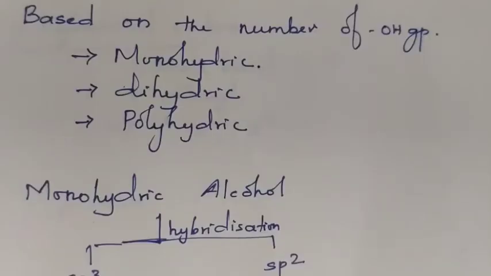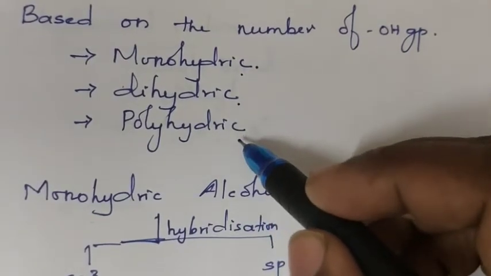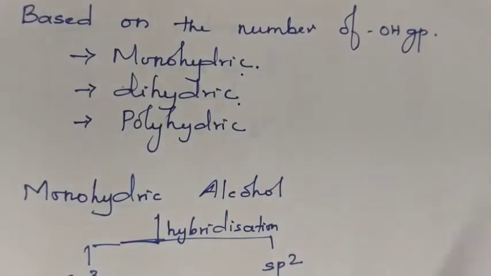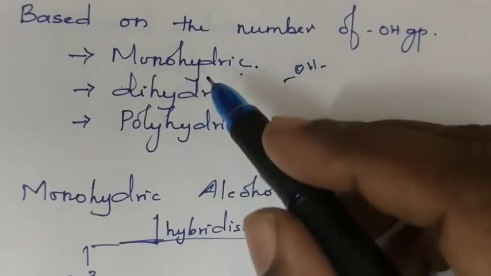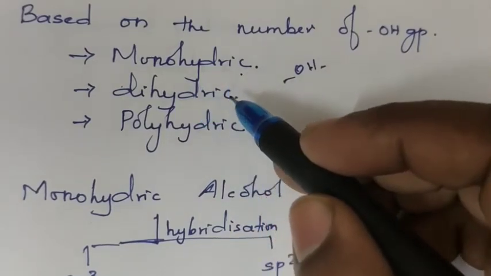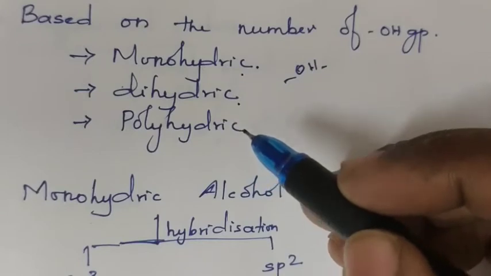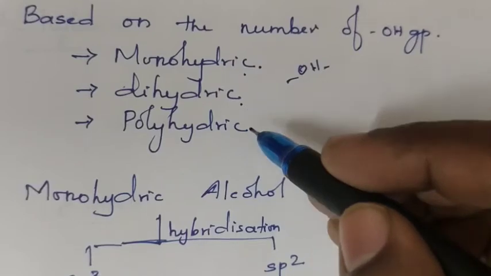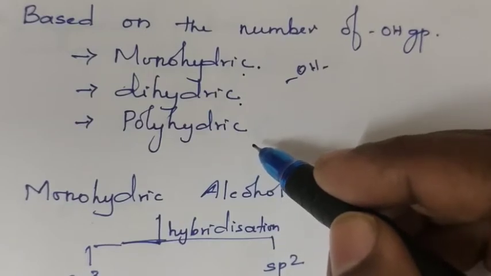Thus, based on the number of OH groups present, phenols are classified into monohydric phenol, dihydric phenol, trihydric phenol, tetrahydric phenol, etc. But normally we say monohydric phenol, dihydric phenol, and when more than two OH groups are present, they are called polyhydric phenols or polyhydric alcohols.